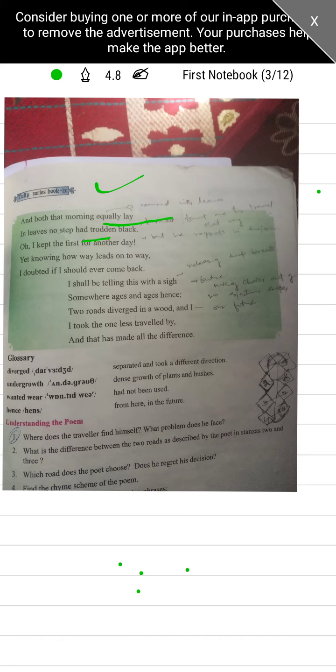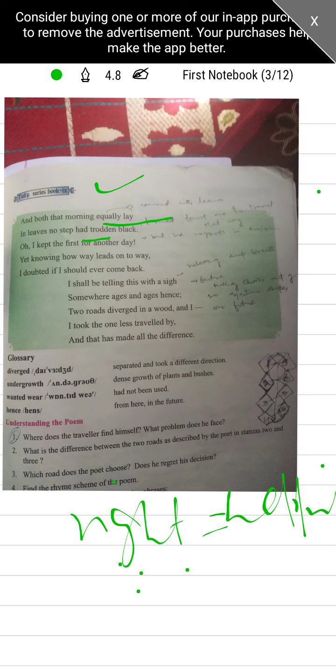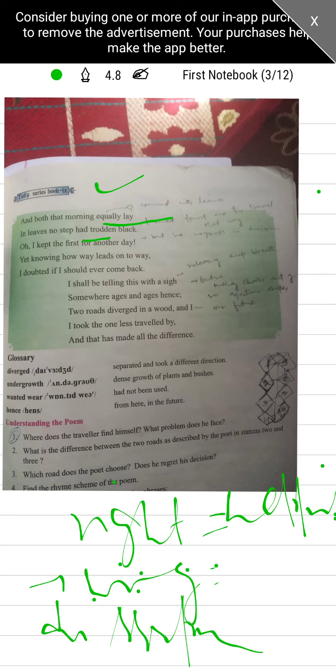What difference? If this choice is right for him, his future will be happy, and he will spend life with happiness. If this choice is wrong, this sigh will be a sigh of disappointment or sorrowfulness.